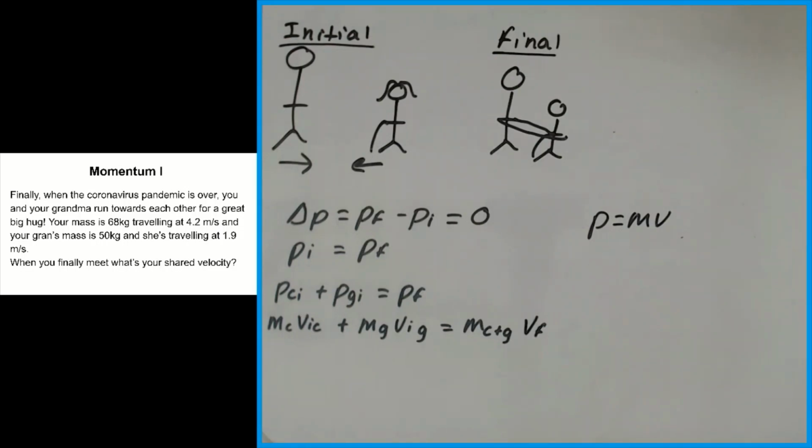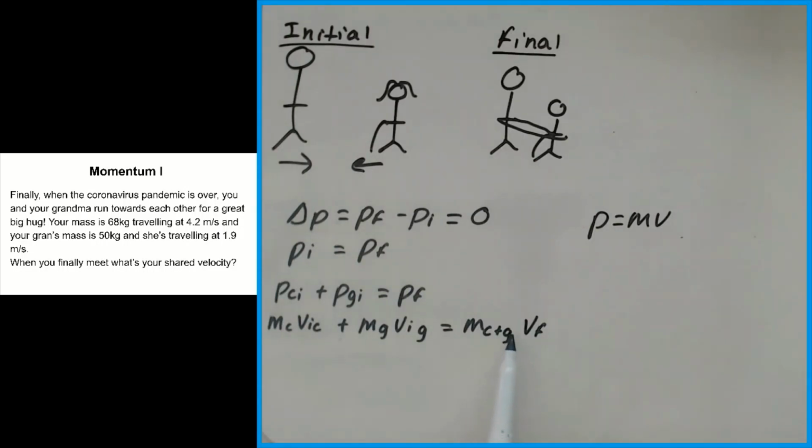So in this question, what we're trying to do is solve for this value here. This is the equation that shows a relationship between the initial momentum and the final momentum. This is going to be different for different scenarios, and you want to make sure this is set up properly. So let's go ahead and solve for the shared velocity, which is this velocity over here, VF.